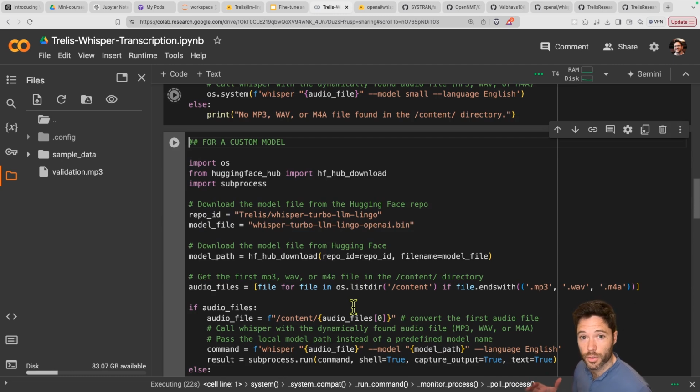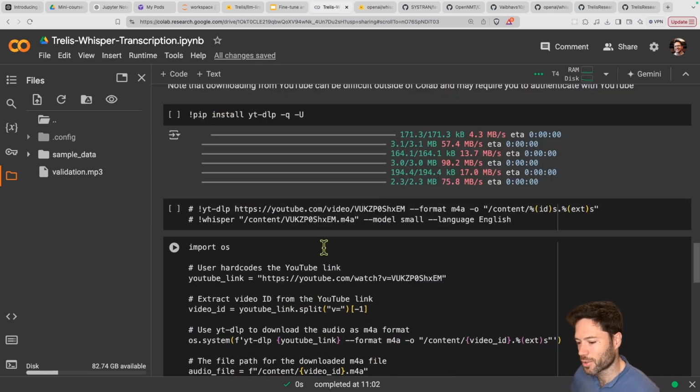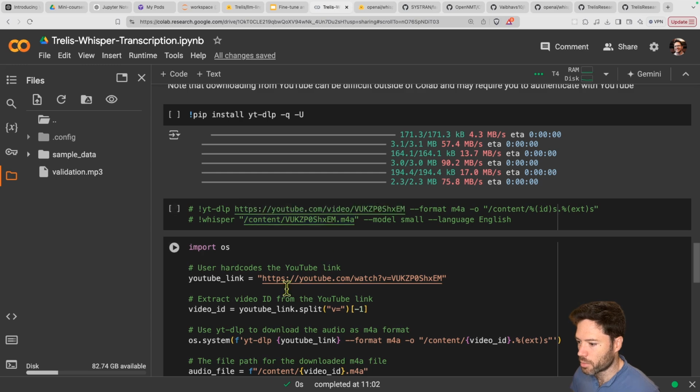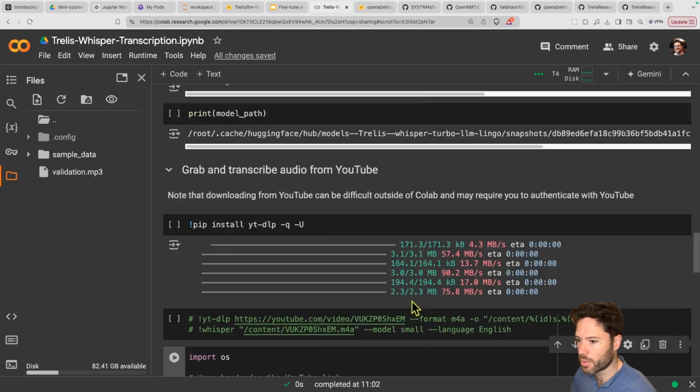Now, you can also use a custom Whisper model that you fine-tuned by providing the Hugging Face repo ID. I'm going to describe how to fine-tune that a little bit later. And last of all, if you want to transcribe YouTube audio, you can provide a YouTube link just like this, and the script will automatically download the M4A audio, and then it will start to transcribe it.